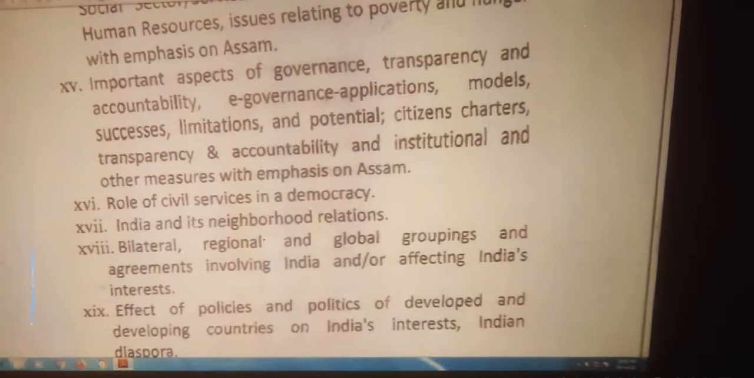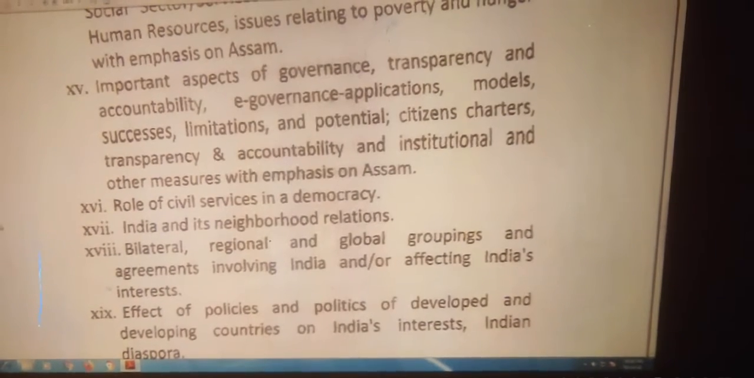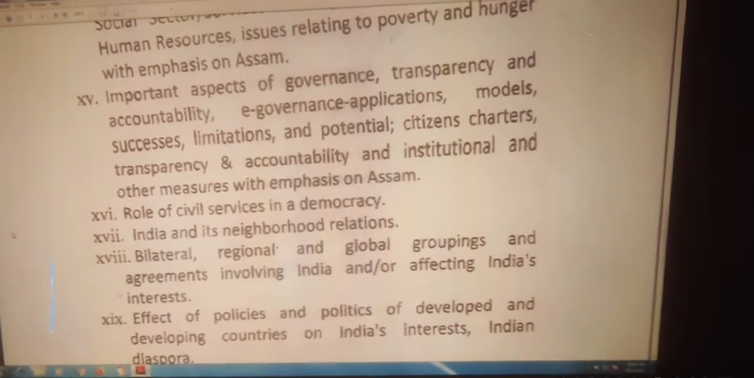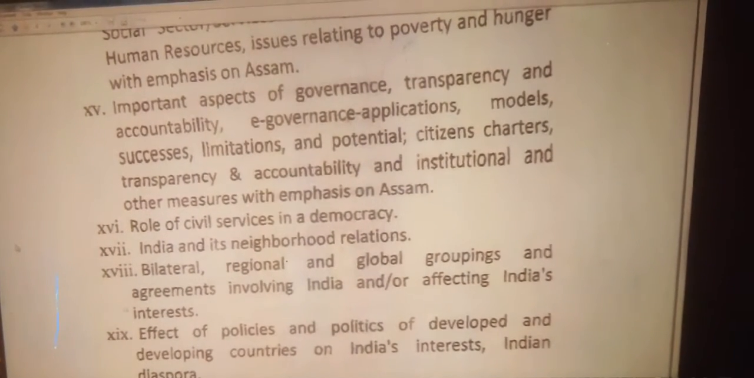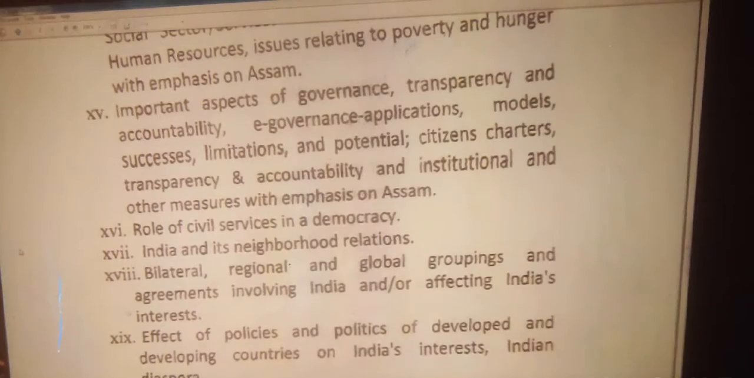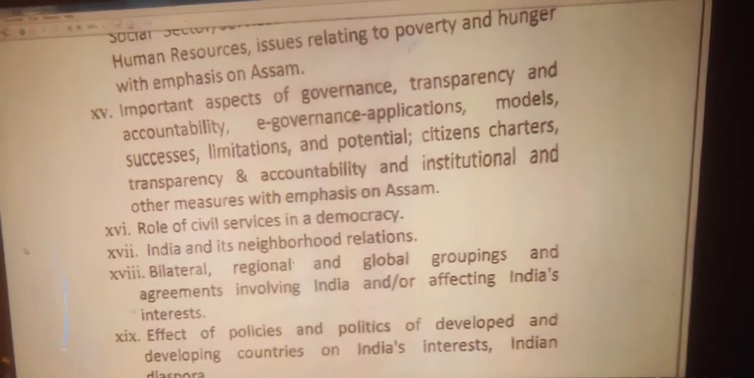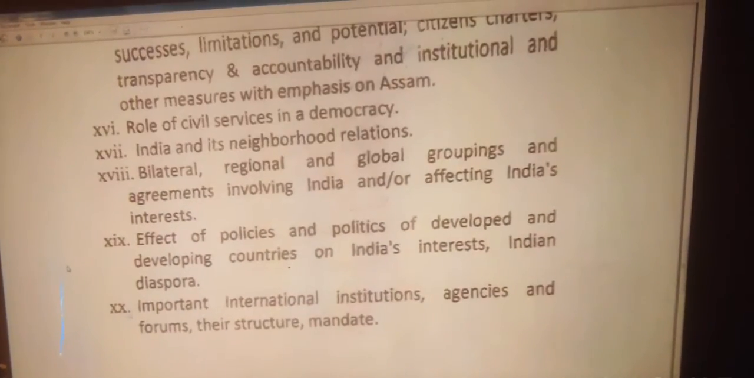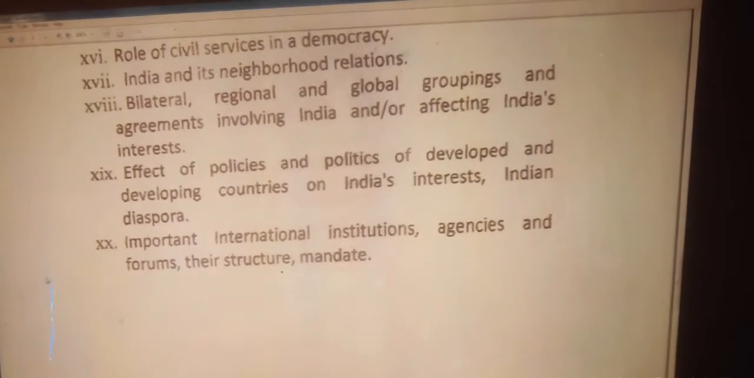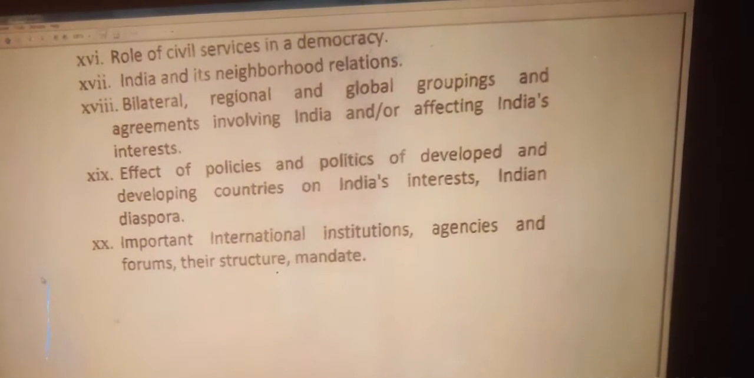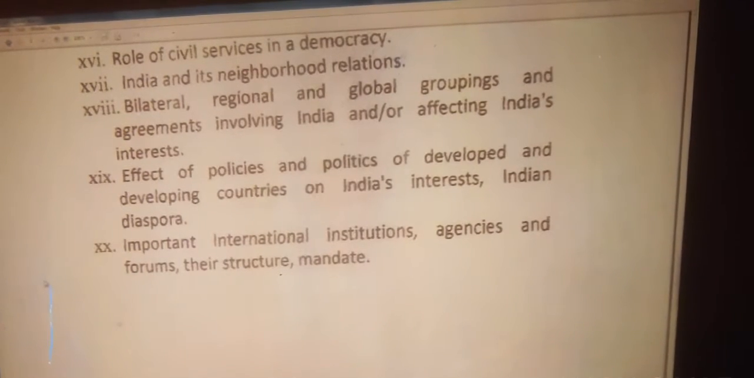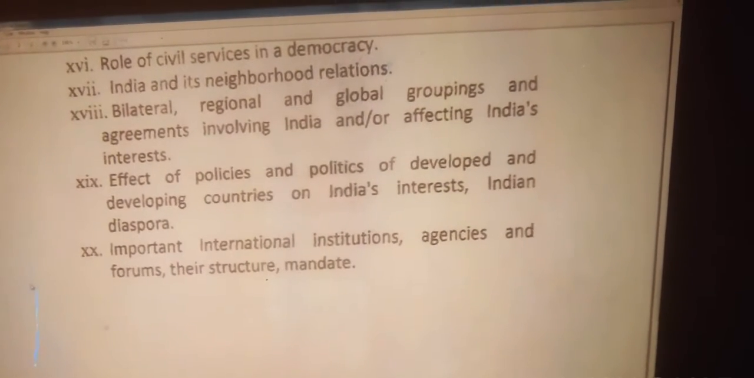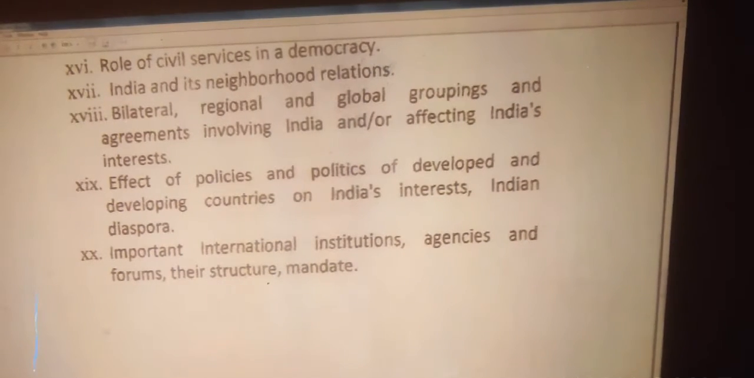Role of civil services in a democracy. Next segment, India and its neighborhood relations. Next one, bilateral, regional and global groupings and agreements involving India and or affecting India's interest. Next segment, effects of policies and politics of developed and developing countries on India's interest, Indian diaspora. Next one, important international institutions, agencies and forums, their structure, mandate.